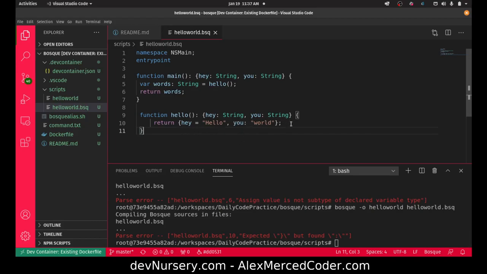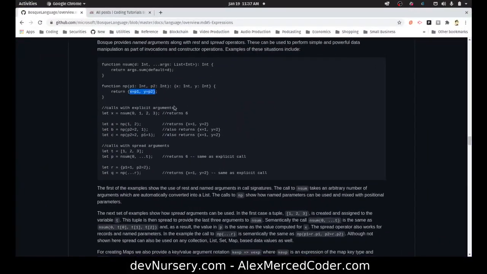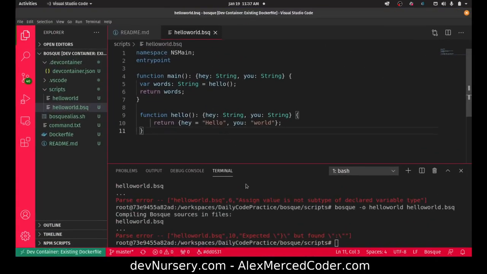Hey string you. Let's compare. I mean, we did the thing. Oh, it looks like there were maybe multiple errors. Hello world 6. Assign a value is subtype declared variable type. Oh, I see.